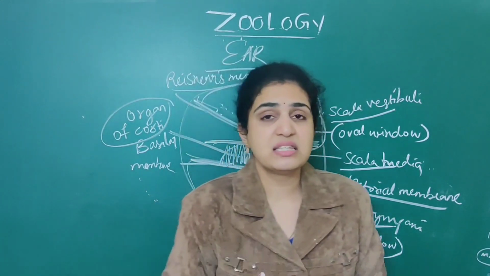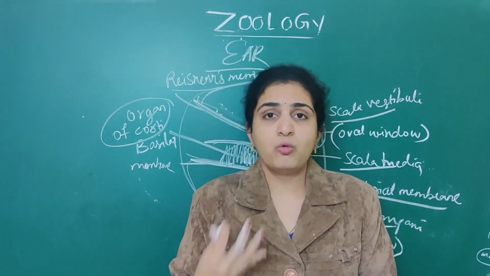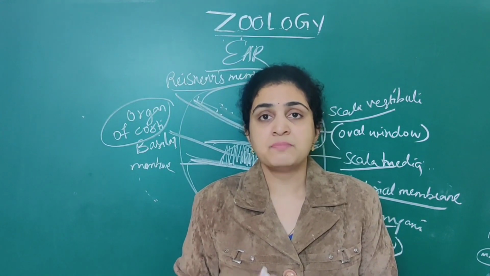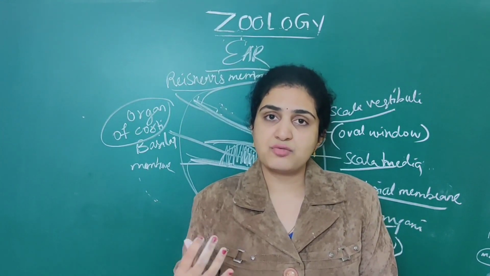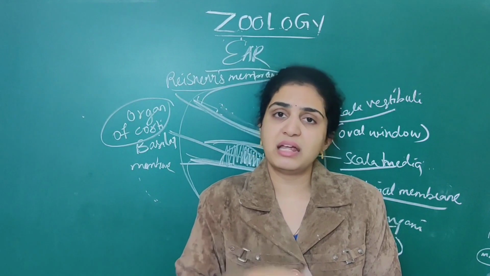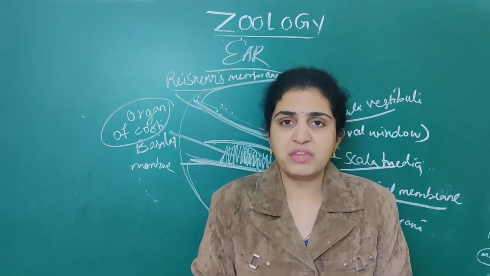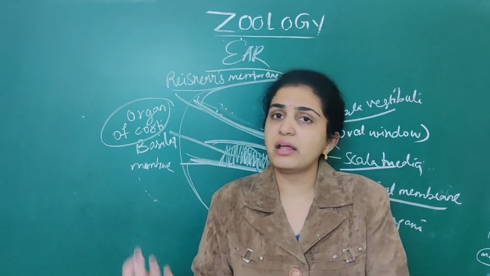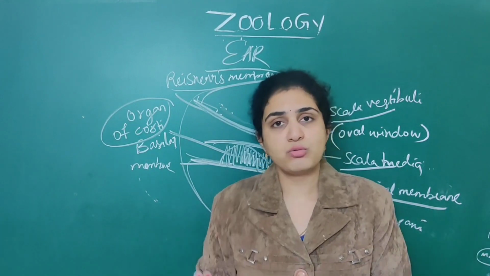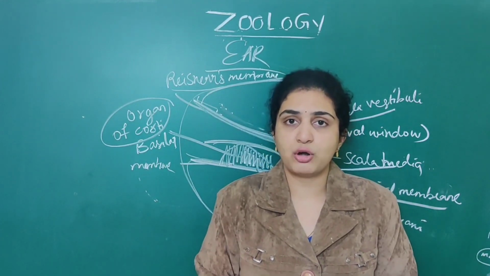Means the brain should receive the signals, right? How will the brain receive the signals? When the signals are transferred through the auditory nerve only, the brain will receive them. From there impulses are generated and you can hear the numerous sounds which are produced in the environment.